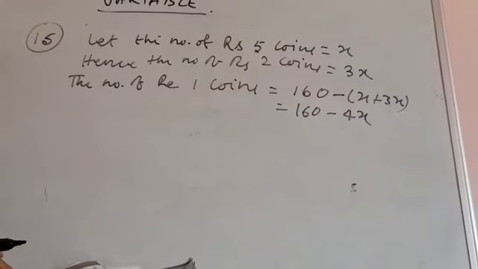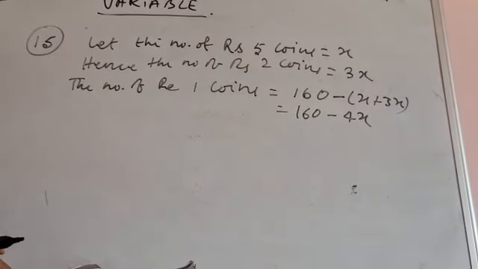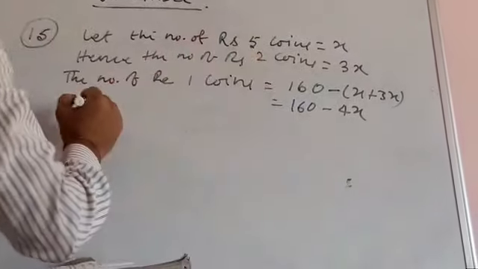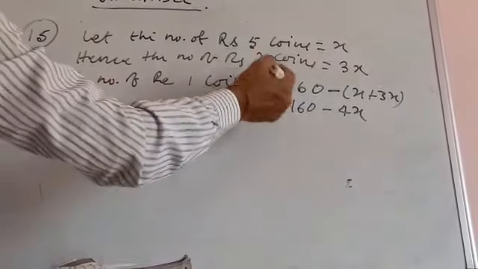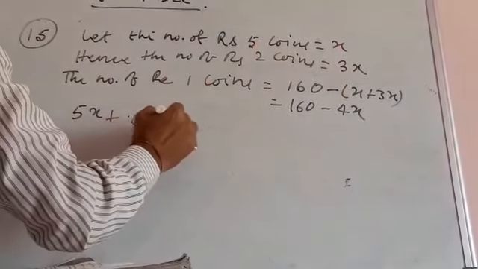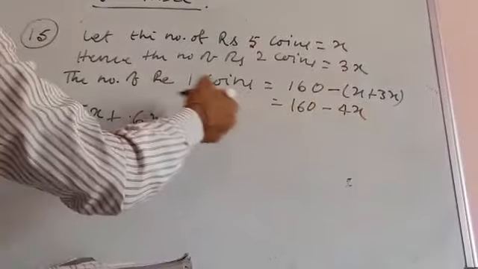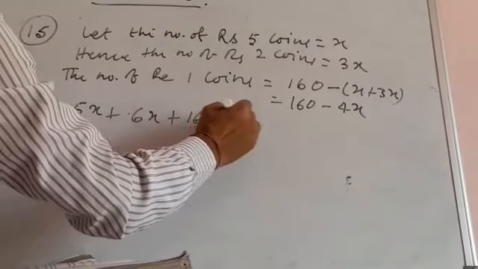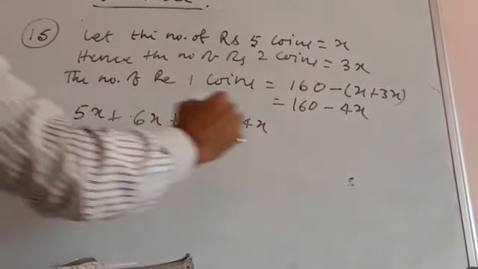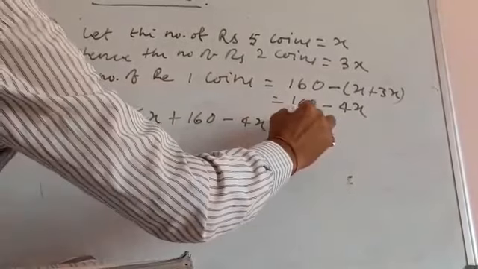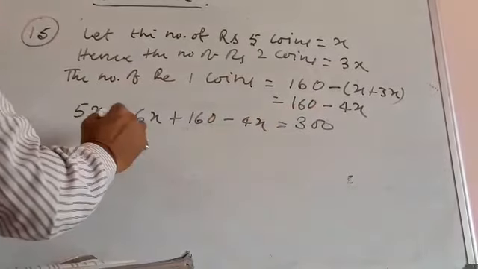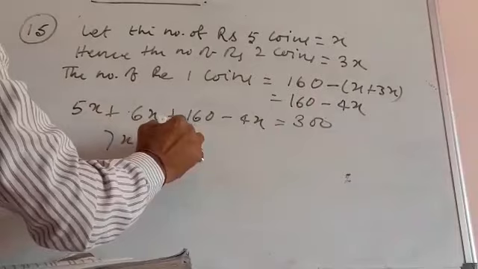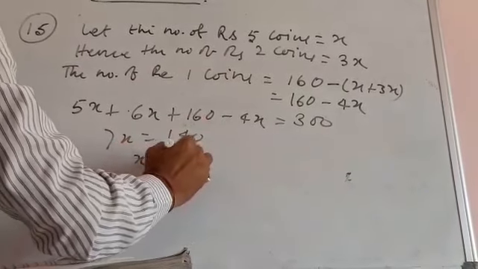Now we go the same way. Rupees 300 total we have. So for the 5 coins, x, this gives 5x. For the 2 coins, 3x, so this is 6x. And this would be multiplied by 1 because this is the rupee 1 coin. So 160 minus 4x is equal to what? It is equal to 300. So this gives you 7x is equal to 140. x is equal to 20.